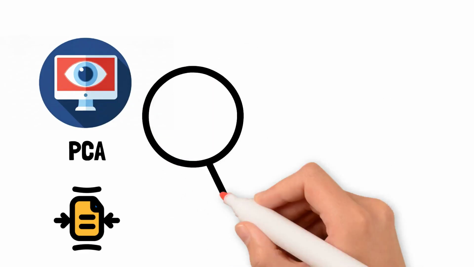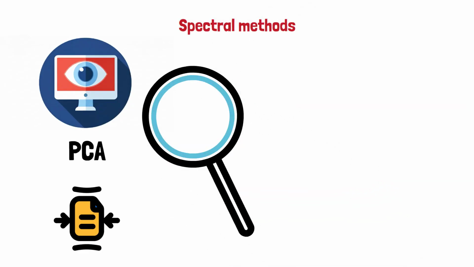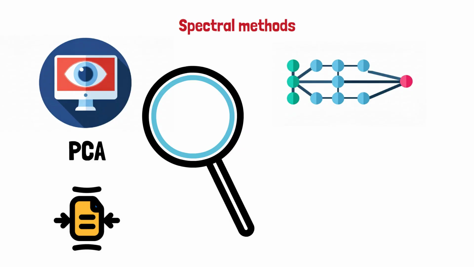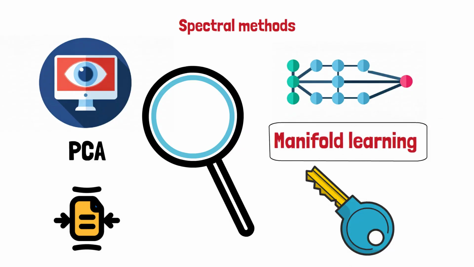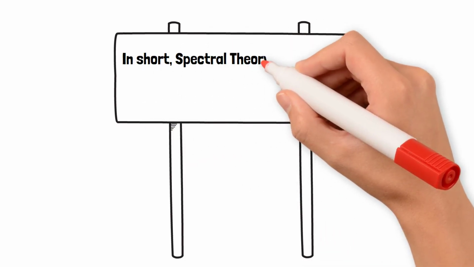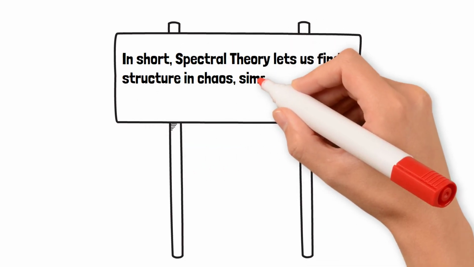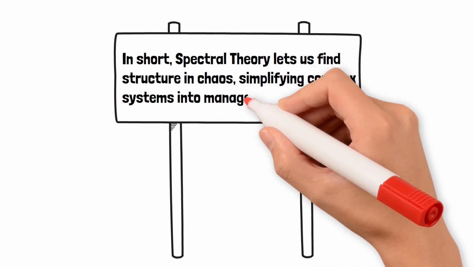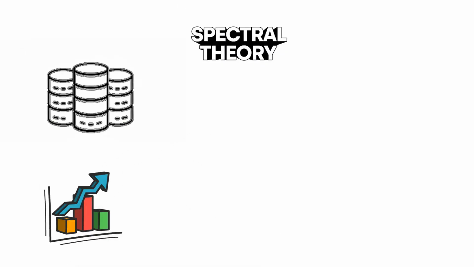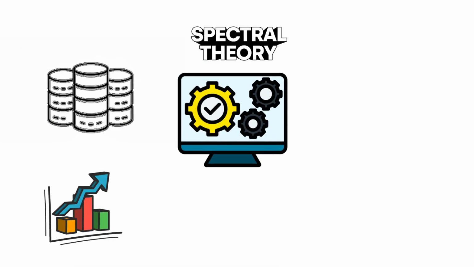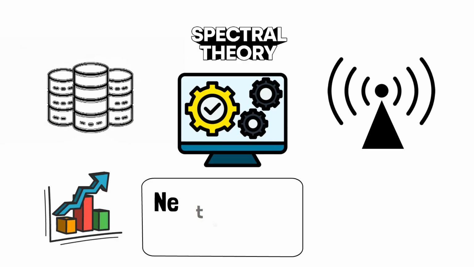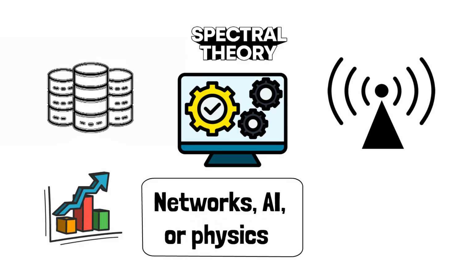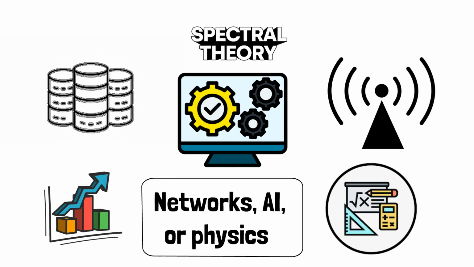In AI research, spectral methods are used in graph neural networks and manifold learning, where hidden geometry is key. In short, spectral theory lets us find structure in chaos, simplifying complex systems into manageable insights. So, spectral theory teaches us that hidden within every dataset, graph, or system is a spectrum, a set of signals waiting to be uncovered. Whether in networks, AI, or physics, it's the mathematics of seeing the unseen.